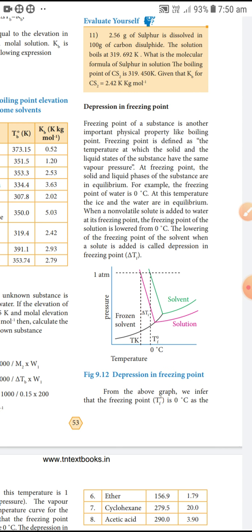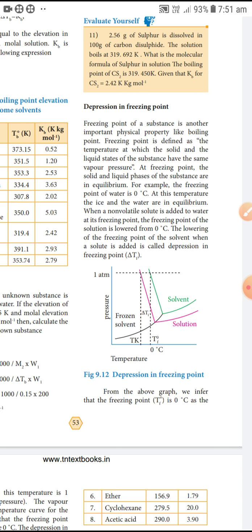At the freezing point, the solid and liquid phases of the substance are in equilibrium. For example, the freezing point of water is 0 degrees Celsius. At this temperature, ice and water are in equilibrium.